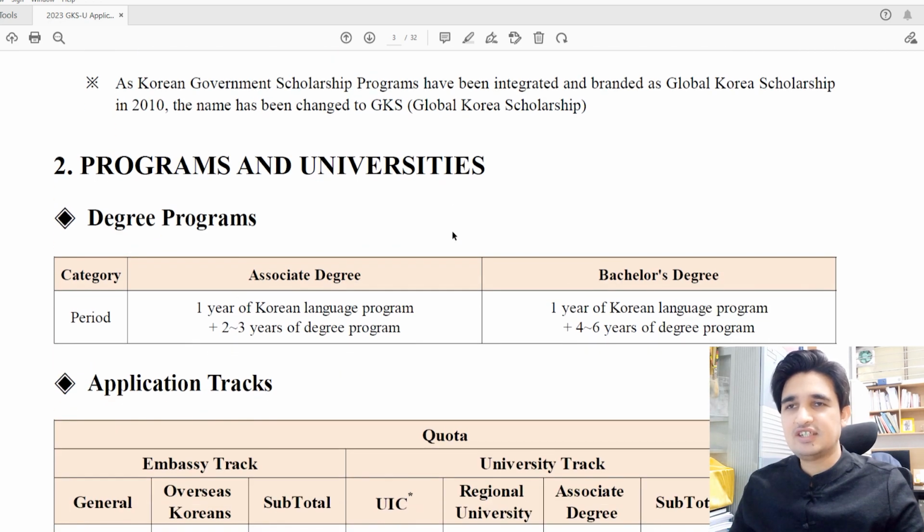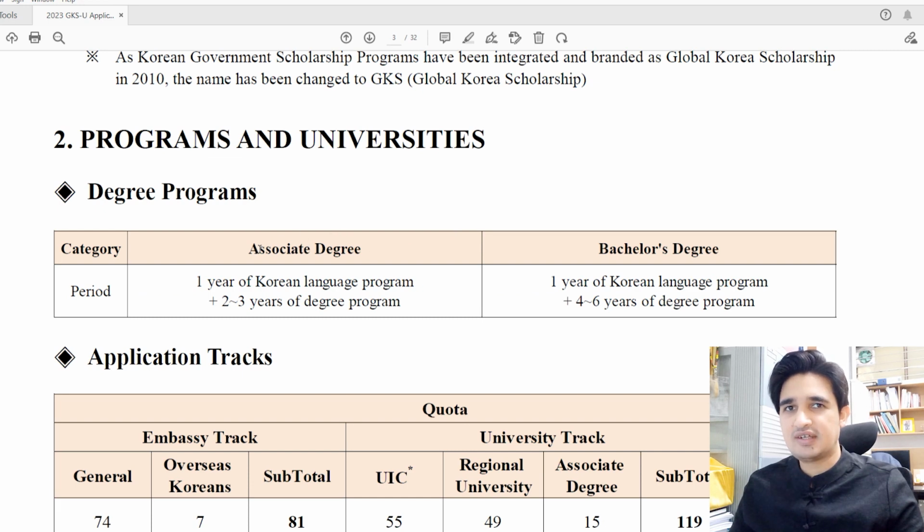Basically GKS undergraduate has two kinds of programs. The first one is the associate degree and the second one is the bachelor's degree. In the associate degree you have to study 1 year of Korean language program plus 2 to 3 years of degree program, depending on your degree. And in the bachelor's degree you have to study 1 year of Korean language program.